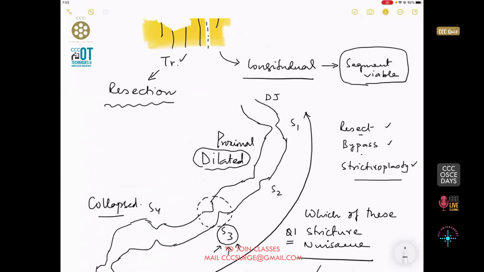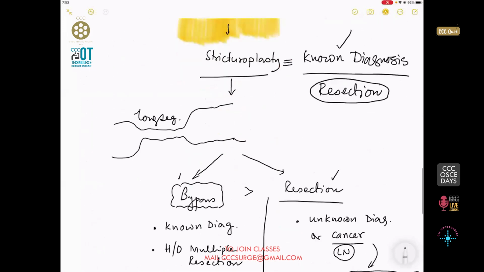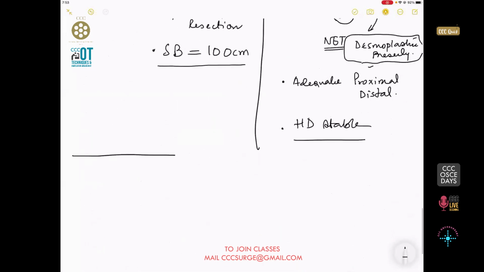Excuse me, sir. Yeah, please. Sir, is there a way to define a short and long segment stricture, sir? No, I do not know of one yet, sir.